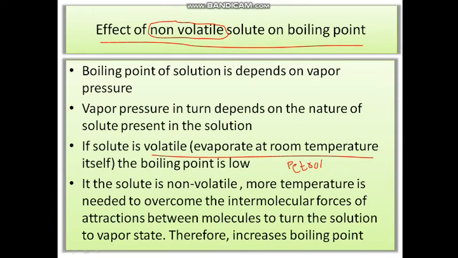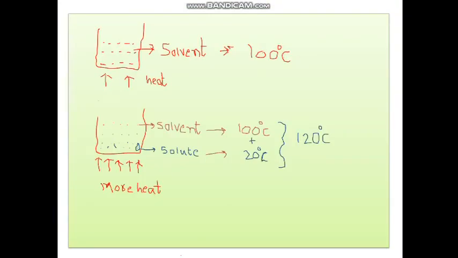While a non-volatile solute can't evaporate at room temperature. When such a non-volatile solute is added to the solvent, the boiling point varies. In the sense, if you add any non-volatile solute to the solvent, the boiling point of the resultant solution increases.